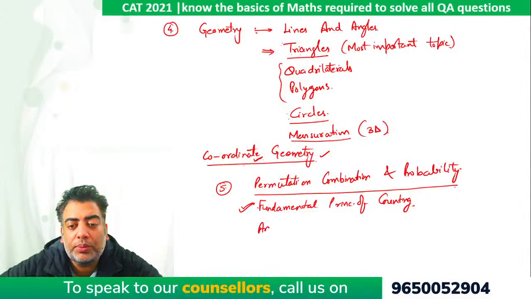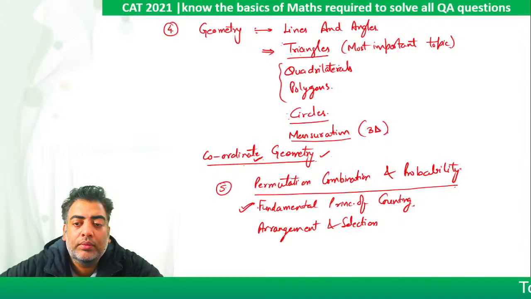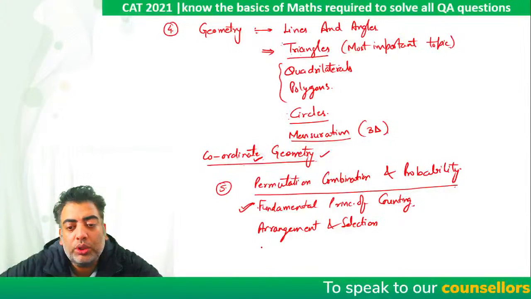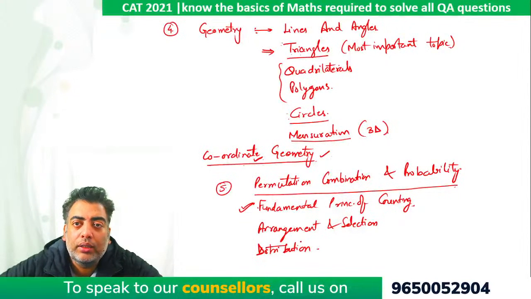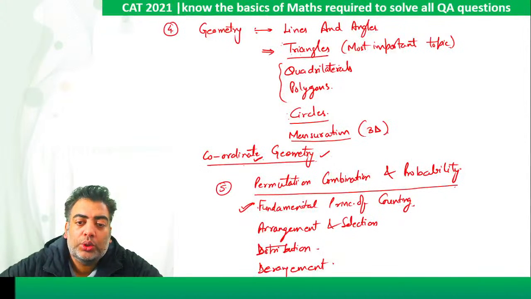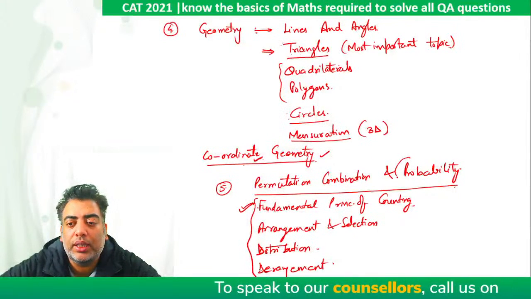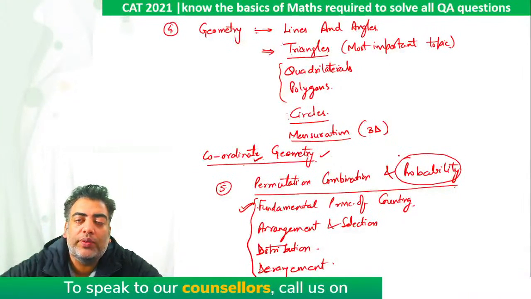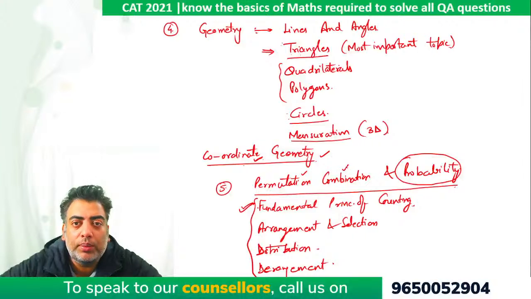Questions based on arrangement and selection are required, right? That too very basic questions. Questions based on distribution are required. Questions based on derangement are required. So if you are comfortable with permutation and combinations, the kind of questions that come in probability can always be solved. So focus a lot more on the basics of permutation and combination.